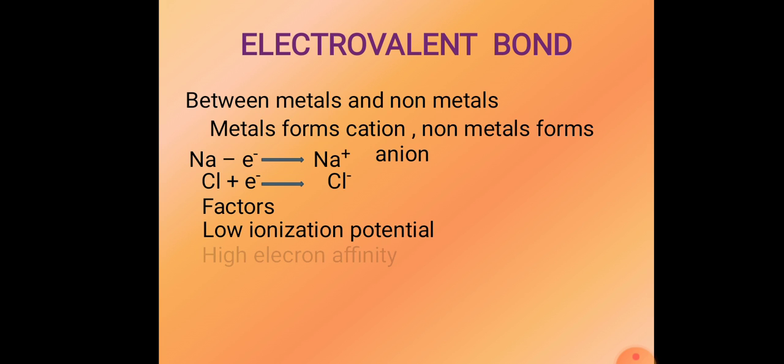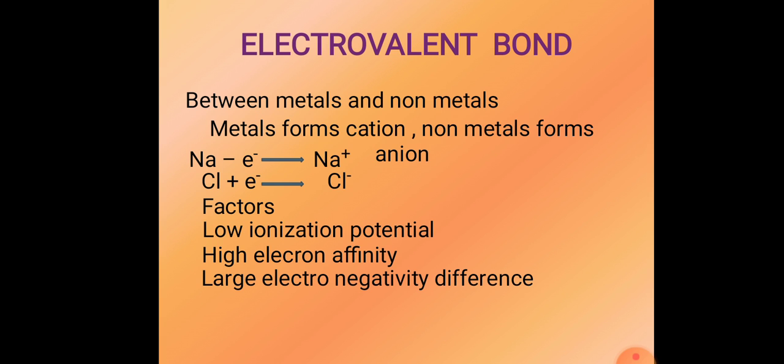What is meant by the affinity of an electron? To attract the electron towards itself. The third factor is that the electronegativity difference should be large. The difference in the electronegativity between the two elements taking part in the formation of an electrovalent or ionic bond should be large. Then they will form an electrovalent bond.